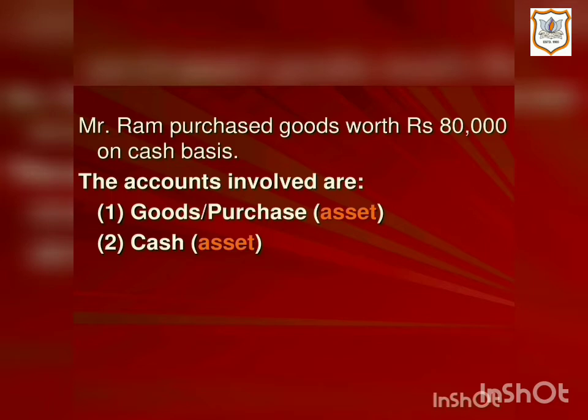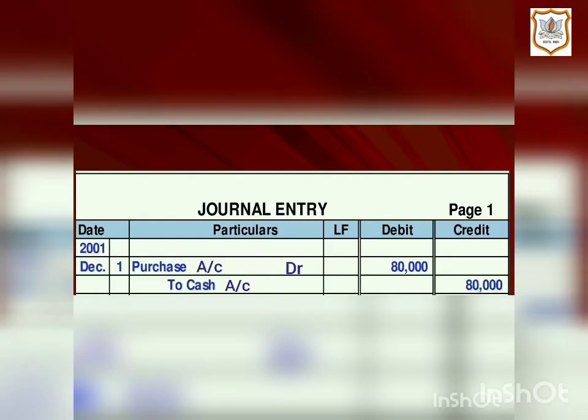As you have learned in chapter 2, the same steps we have to apply. Here, the two accounts which will be affected are purchase account and cash account. So here is the journal entry. First, we found out what accounts are involved in the business transaction, that is purchase account and cash account.